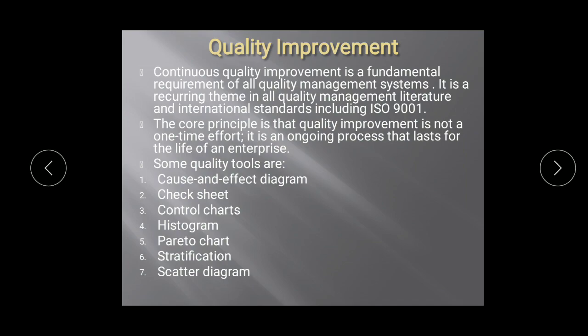Next is control charts, graphs used to study how a process changes over time. So a control chart will help you study the changes in the trend of your business over a time period. Then is the histogram.